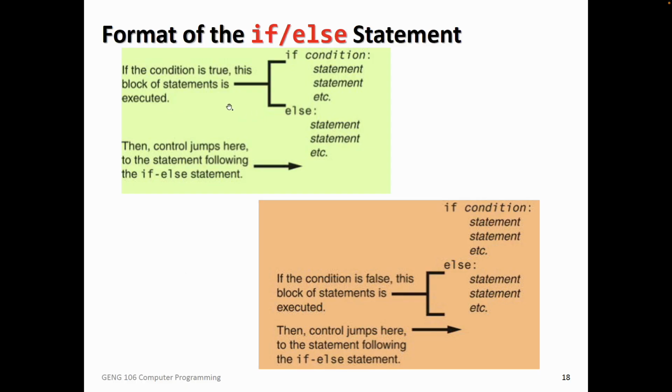When this condition is true, I know that this part will be run. If it is, then what will happen is I will check the condition. If it is true, I will run it. Then when I come to here, I will jump to here. I will just skip this else part and not run it. So only this part will be executed. But if the condition is false, then I will jump over all the statements and come to this else part, and then I will execute this part. So I either run this part or this part, and then once it is done, I will continue my execution from this point.